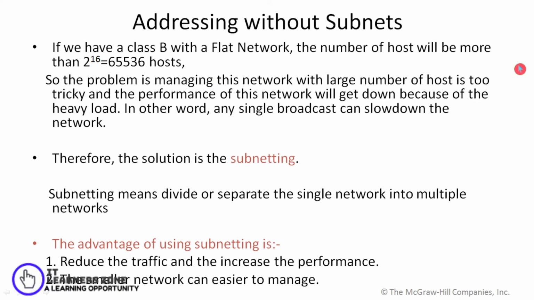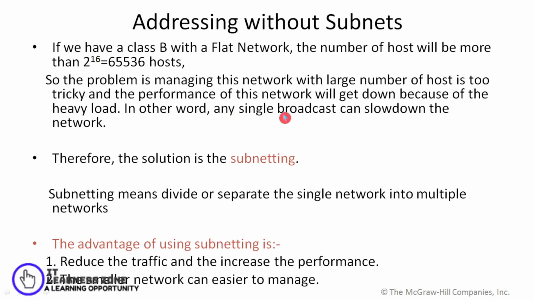address depletion, as most of the addresses are getting wasted. As I have told you in class B, the number of hosts may be more than 2 raised to 16, which may not be sufficient to accommodate a class B address. So the problem is a large number of hosts; a large number of hosts in the network would be difficult to manage, and the performance of the network will also go down because of the heavy load.